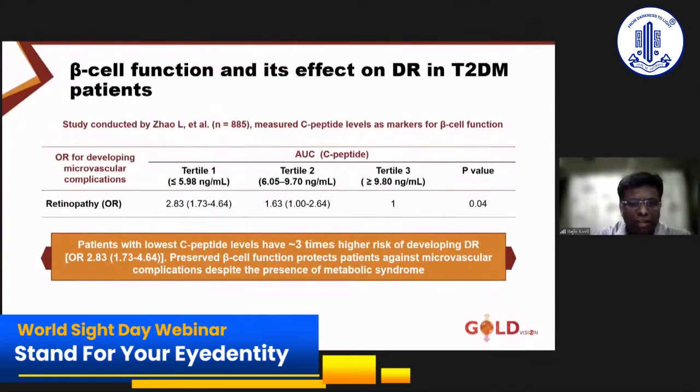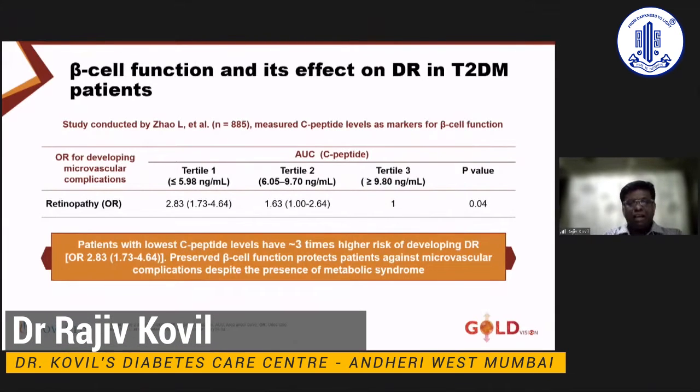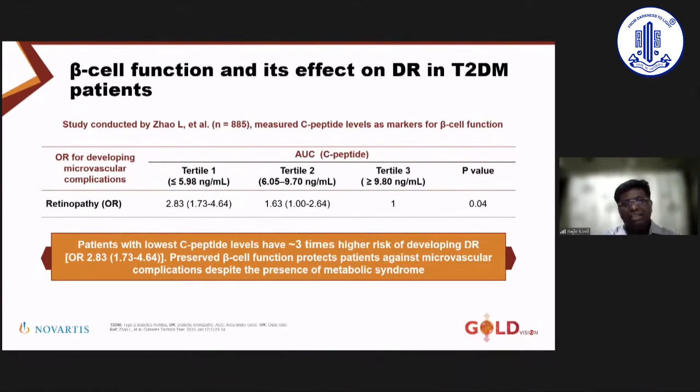Now, this very good data actually put quartiles of C-peptide. C-peptide is secreted in equimolar concentrations with the endogenous insulin. So it actually tells us about your beta cell reserve and beta cell function, clearly showing that patients with lesser reserve are at 3 times higher risk of developing diabetic retinopathy. The East Asians or Asian Indians are known to have poor beta cell function and increased insulin resistance, and these are the people who will progress to diabetic retinopathy.